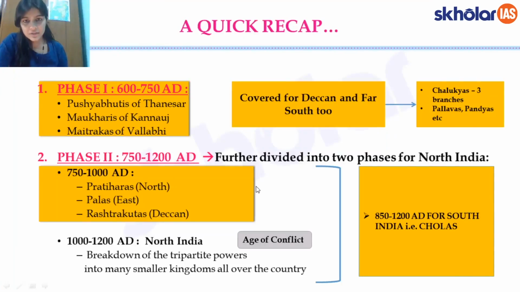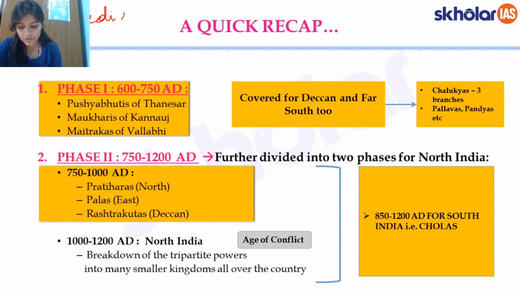But before we talk about all of this, which is the agenda of the discussion today, we will take a quick recap of what we have covered so far. The medieval history, as we discussed, we are doing in 3 phases, out of which we are currently in phase 1, which we are calling the early medieval period.